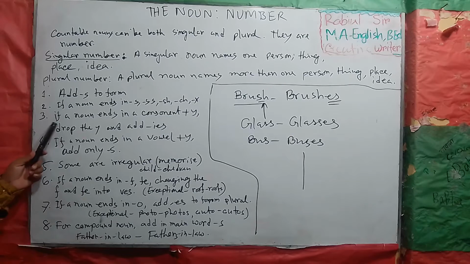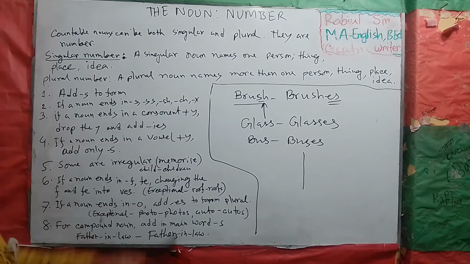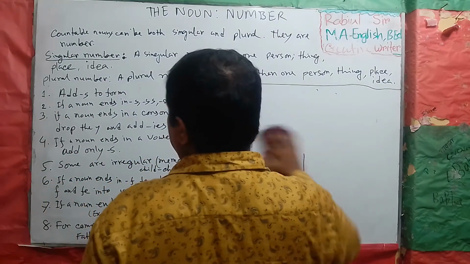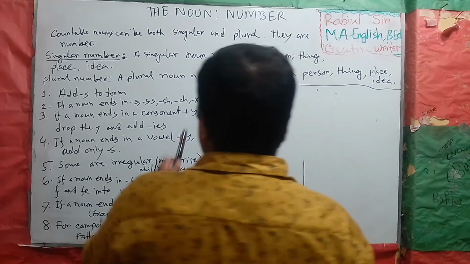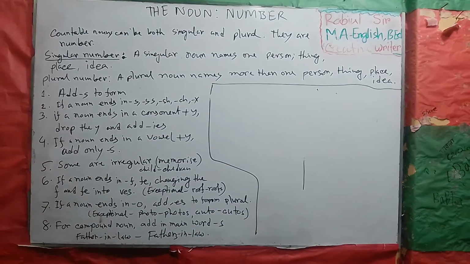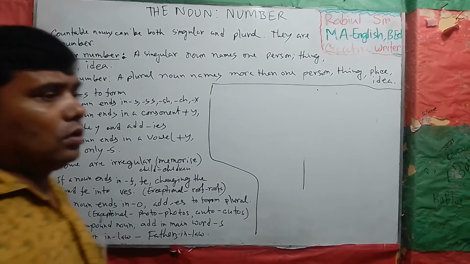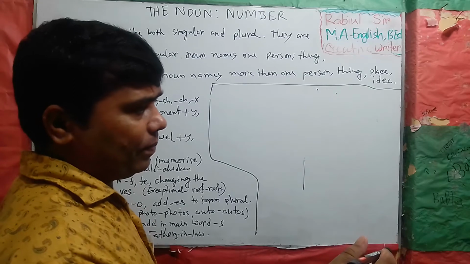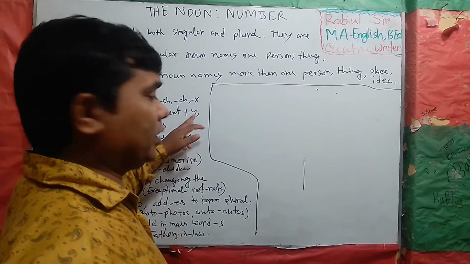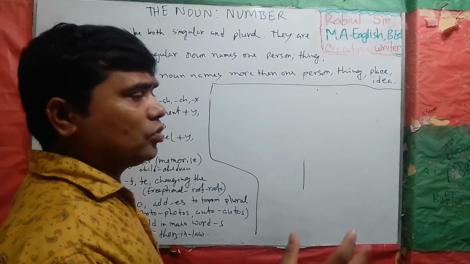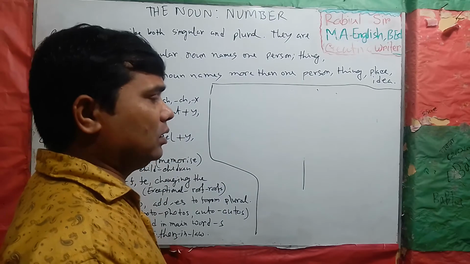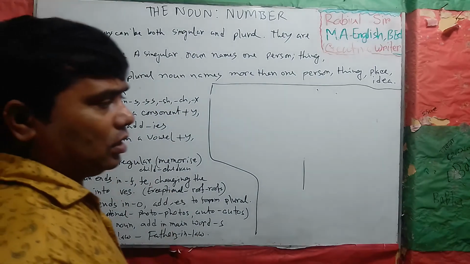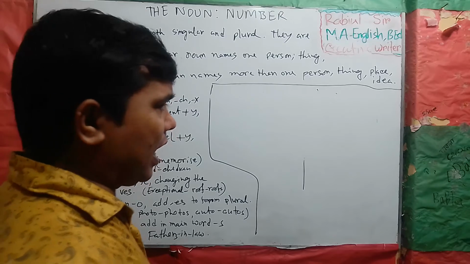Okay, if a noun ends in a consonant plus y. When we see a consonant plus y at the end of a noun, then to form the plural we have to use ies.